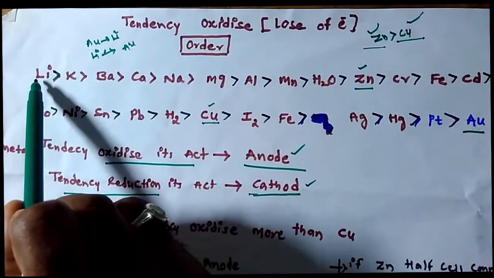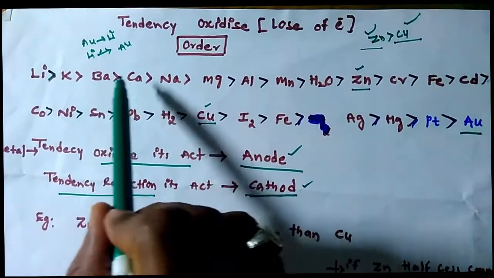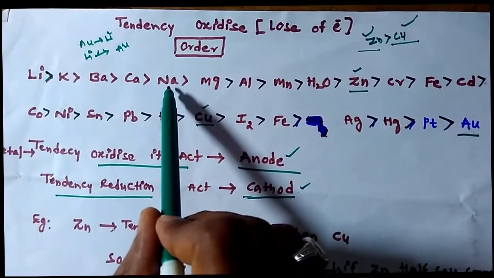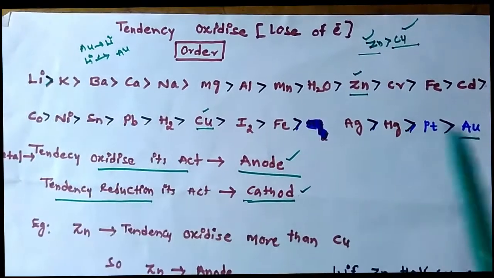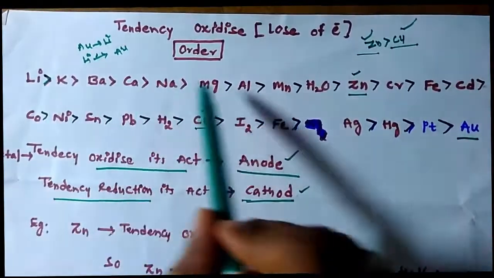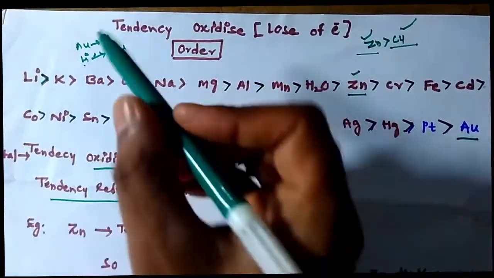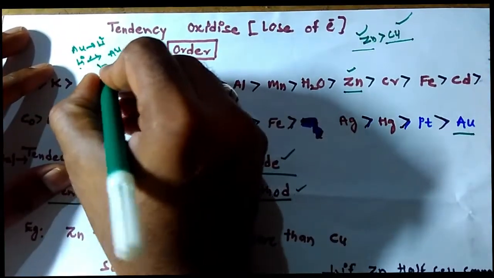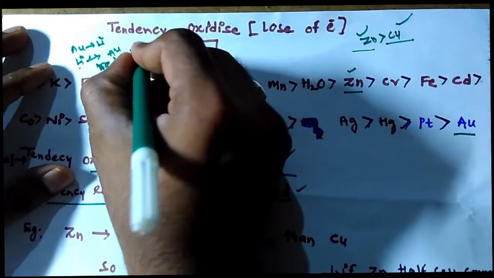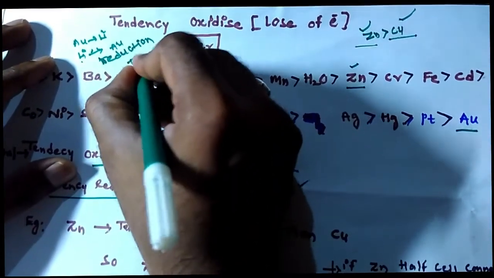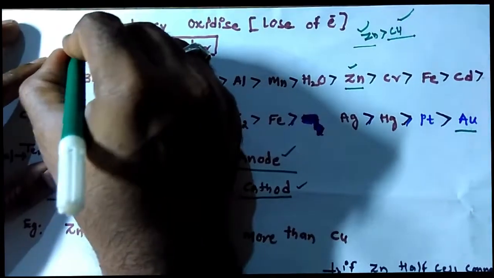Look at here. This is the anode, this is the cathode. When this is the anode, this is the cathode. When you go from lithium to argon, the reduction tendency increases. From lithium to argon, what is increasing? The reduction tendency. From argon to lithium, what is increasing?